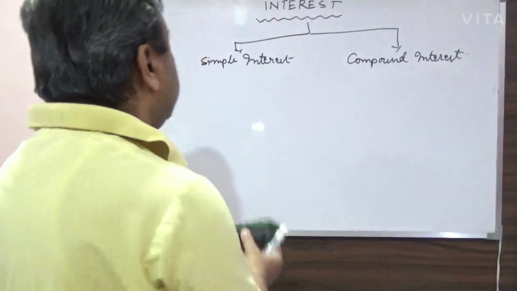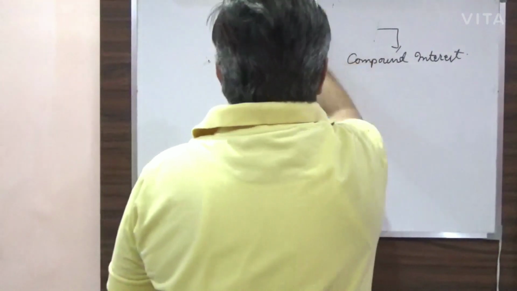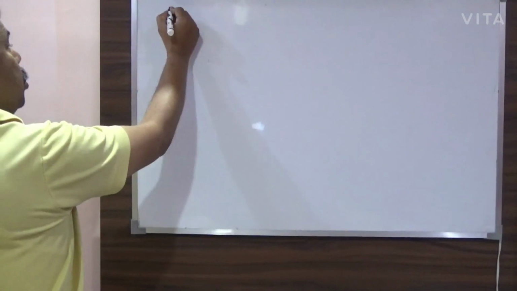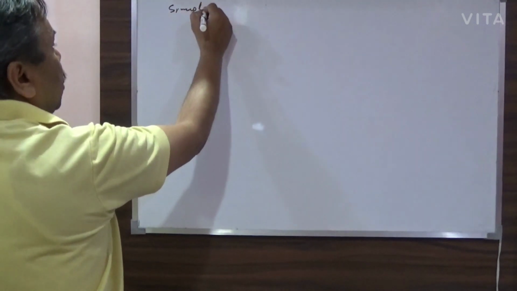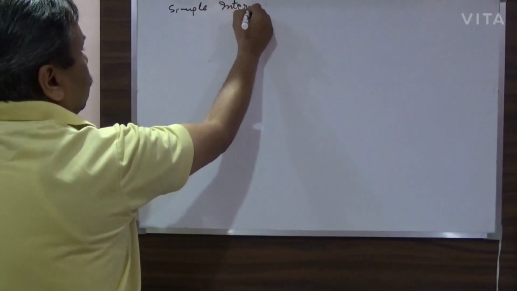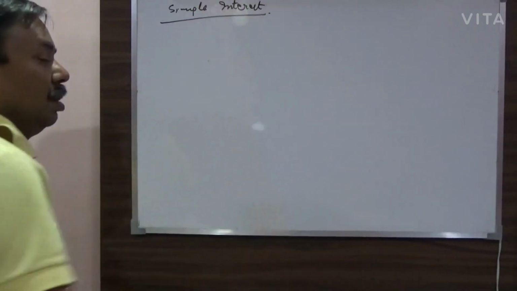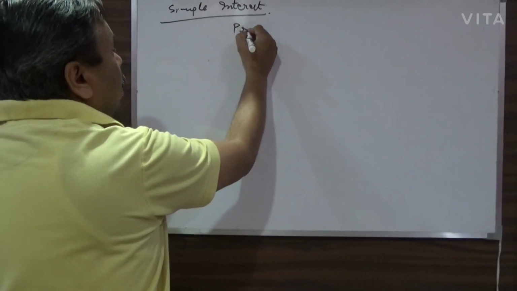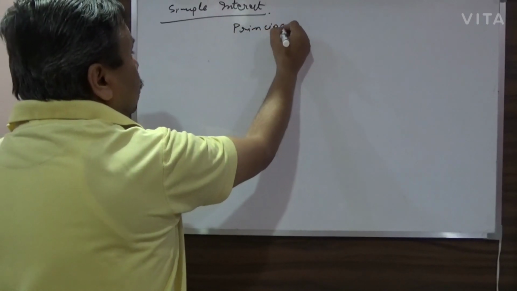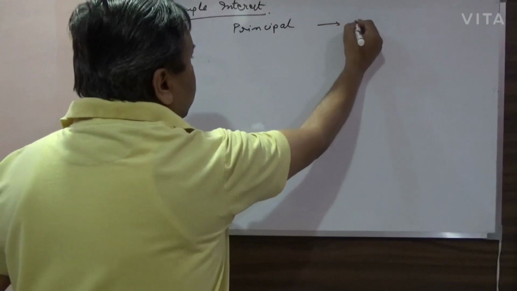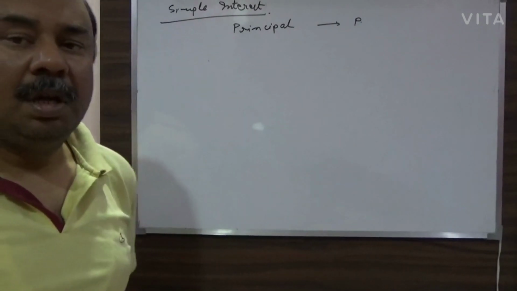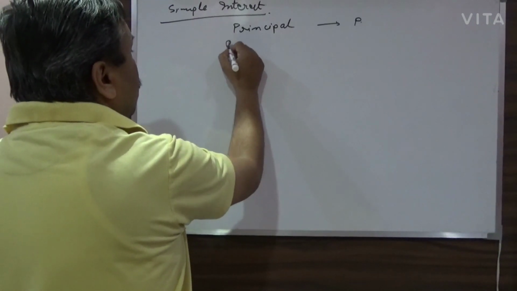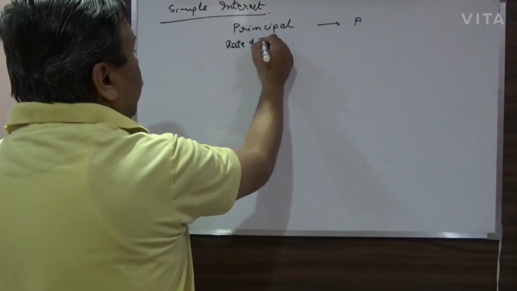For simple interest, it is the simplest form of interest calculation. How do we calculate? You have one amount that is called principal, denoted by P. There is another figure given to you, the rate of interest.